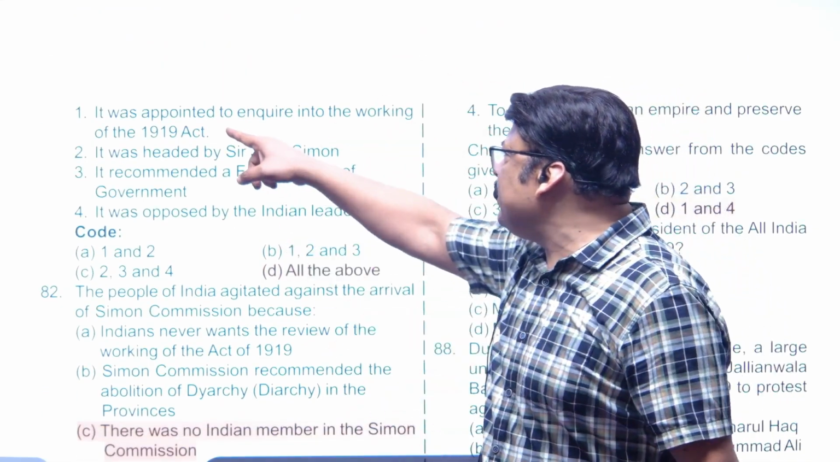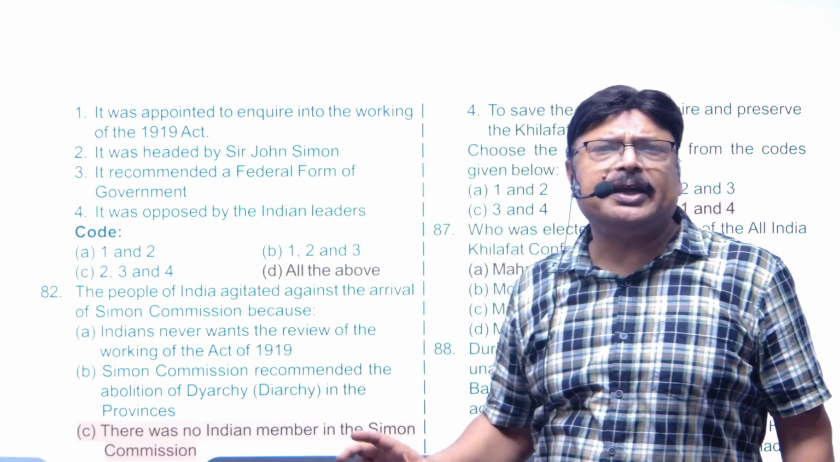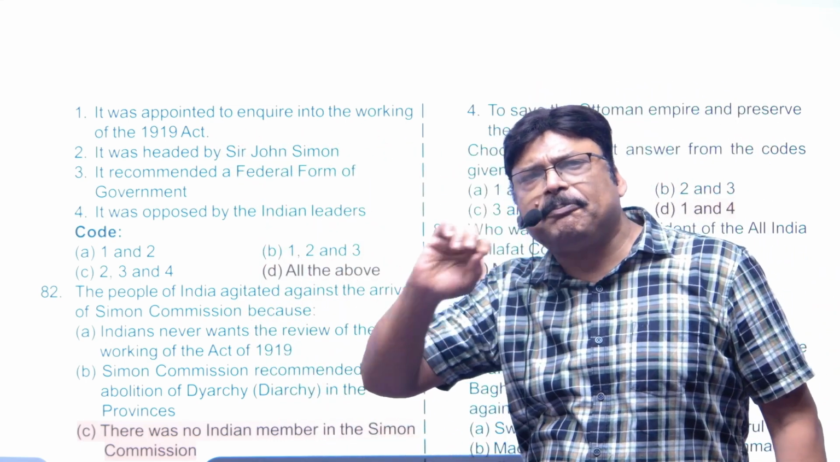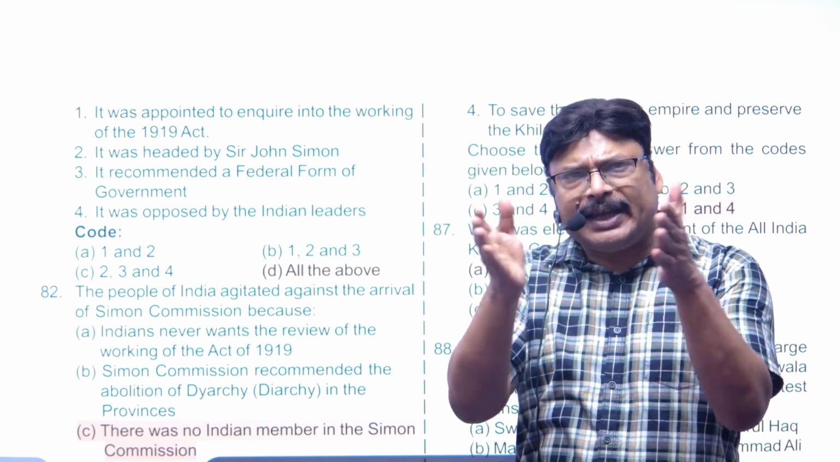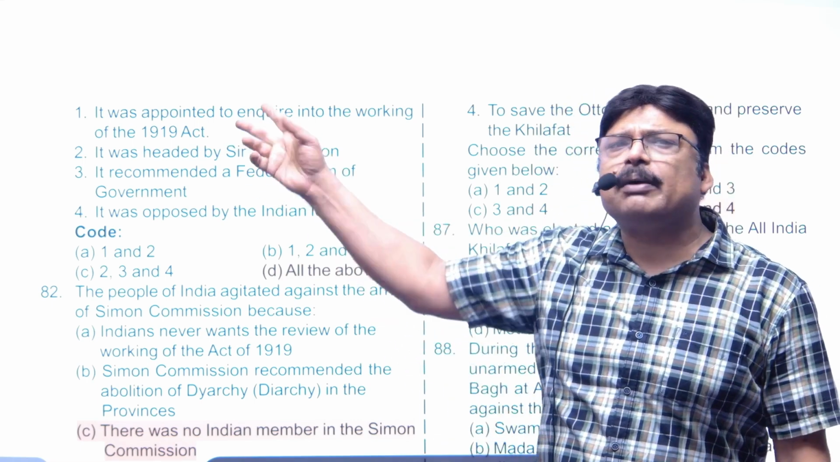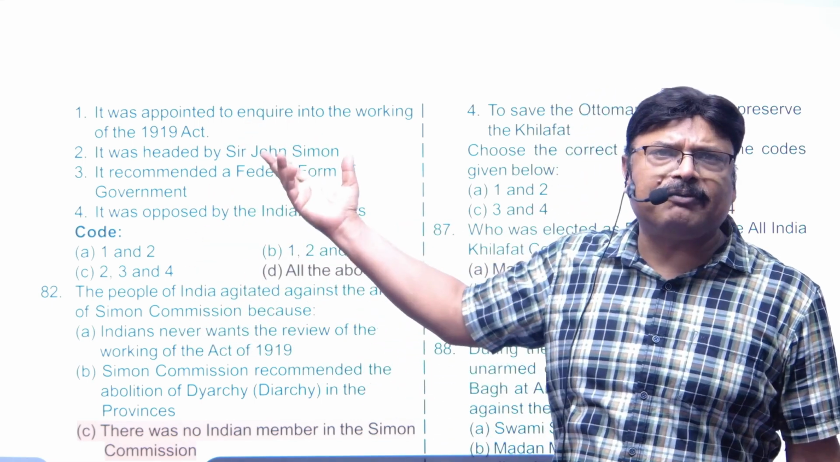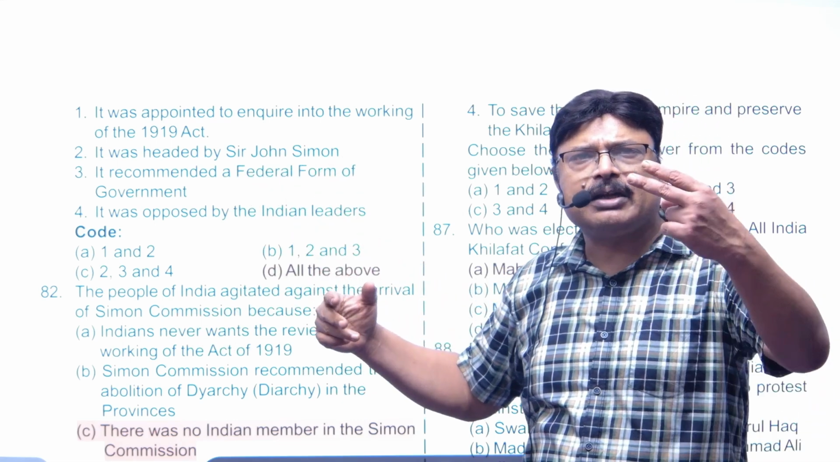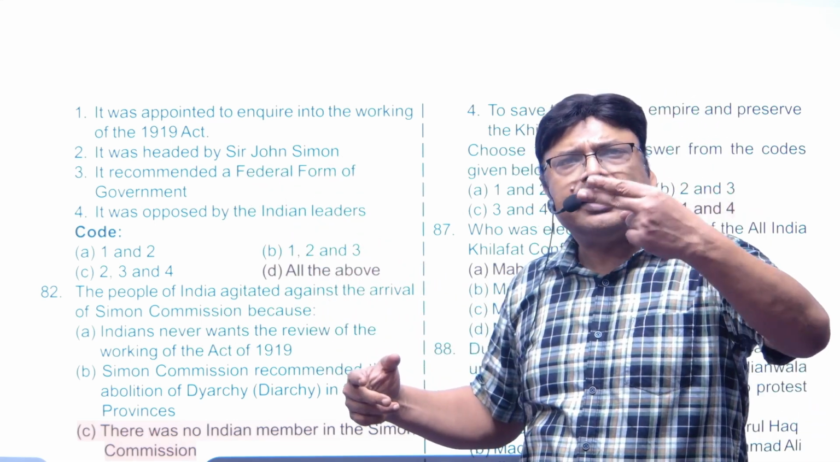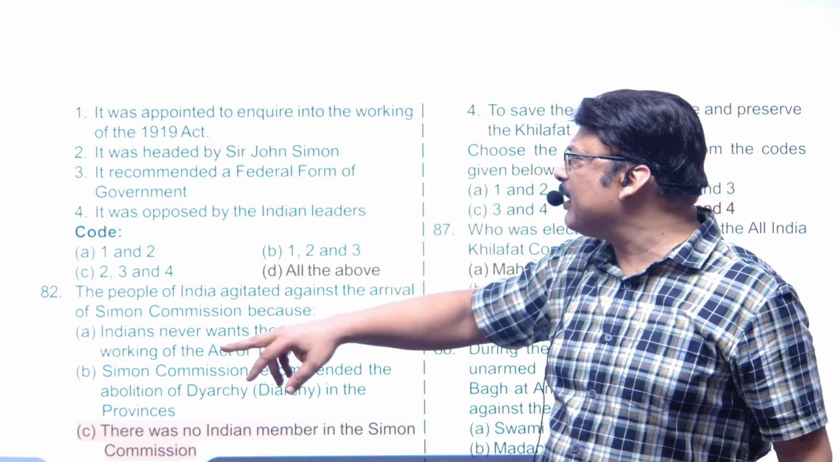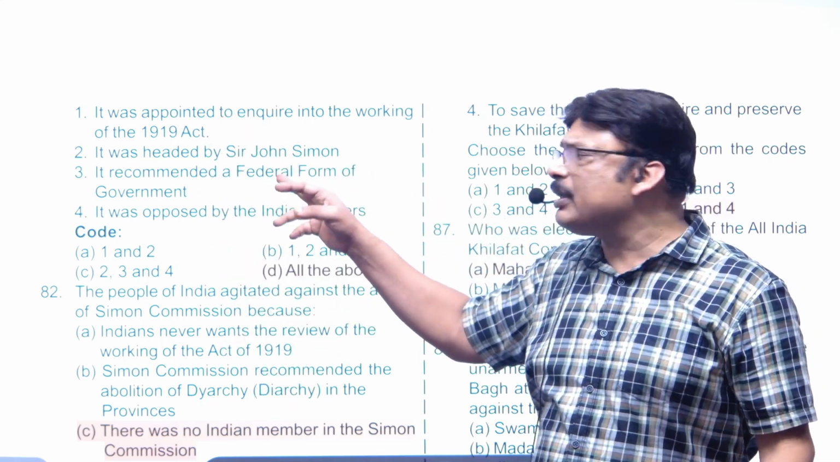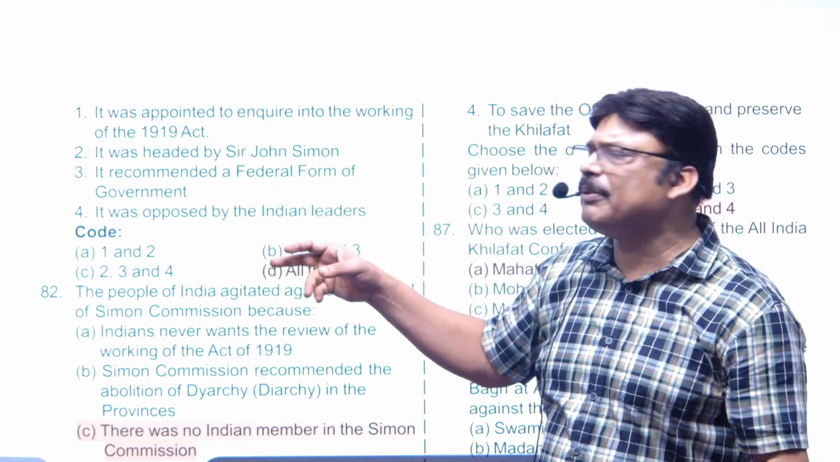Now, it was appointed to inquire into the working of 1919 Act, because it was the provision. This is perfectly fine. It said that after 10 years, a statutory commission will be set to see the working of 1919 Act. Obviously, Simon Commission was constituted 2 years earlier in 1927. So this is perfectly fine. Headed by Sir John Simon. That's why called Simon Commission.